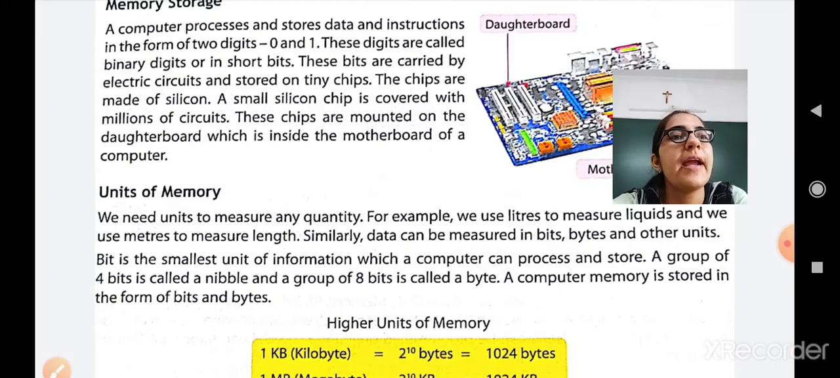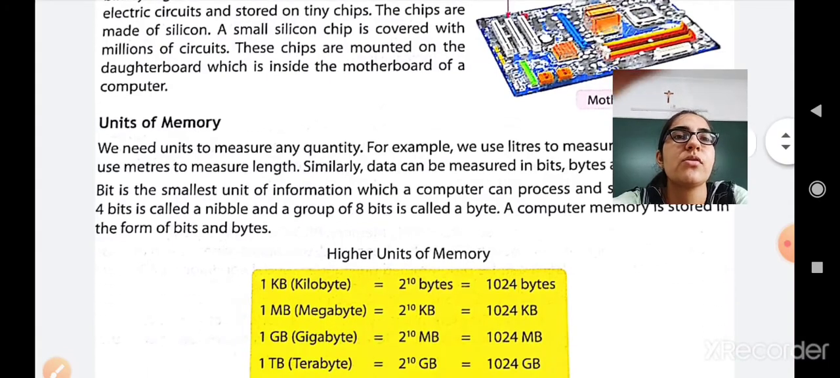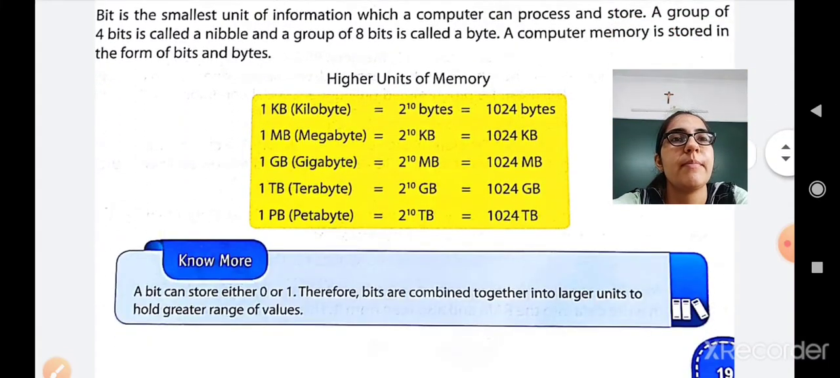And a group of 8 bits is called a byte. Please underline that line and remember that a group of 4 bits together is called a nibble, and together 8 bits are called a byte. A computer memory is stored in the form of bits and bytes. Okay, so let us see the higher units of memory.